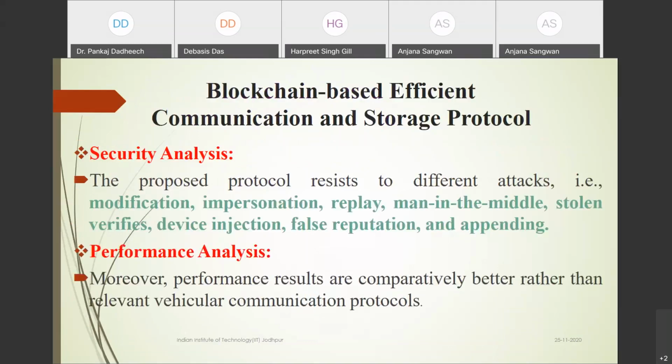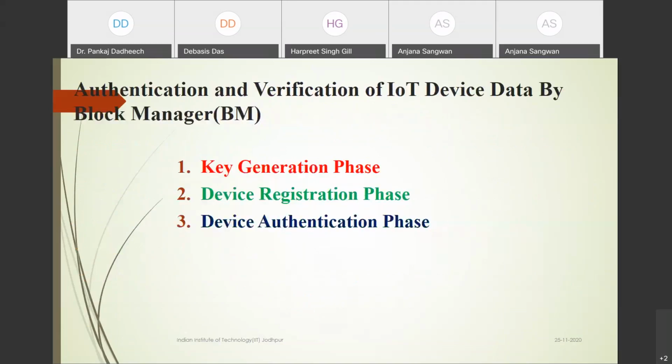We also perform security analysis in terms of traditional attacks, and we compare that our scheme is suitable compared to all existing attacks, as well as performing very well.